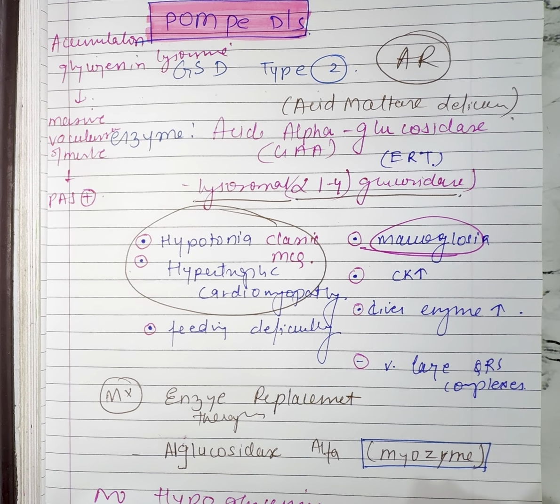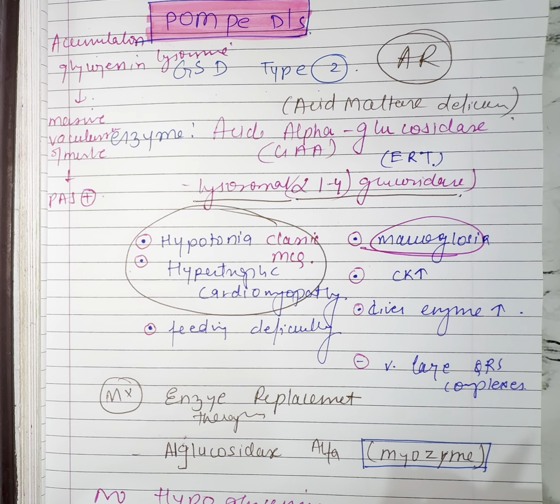Okay, so welcome everyone to a new video of pediatrics, that is Pompe disease. That is basically a type of glycogen storage disease type 2. Okay, without wasting time, let's get started.